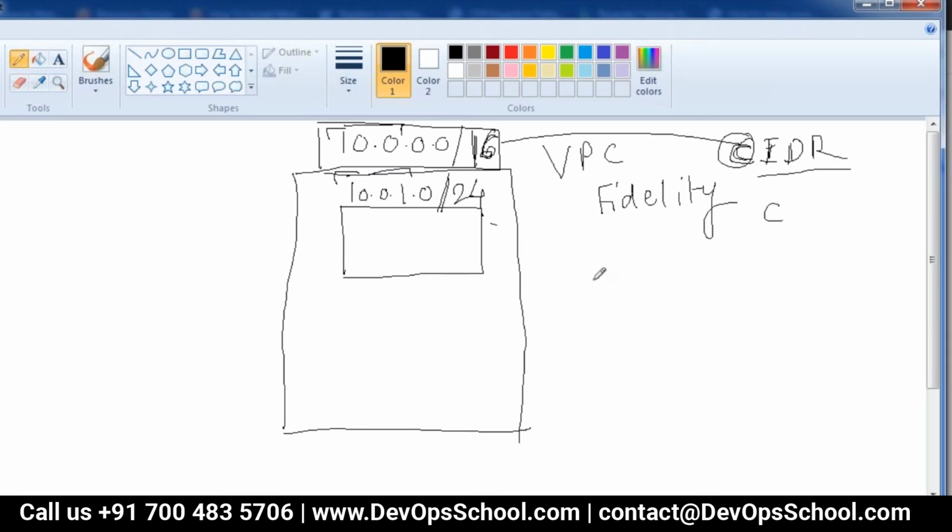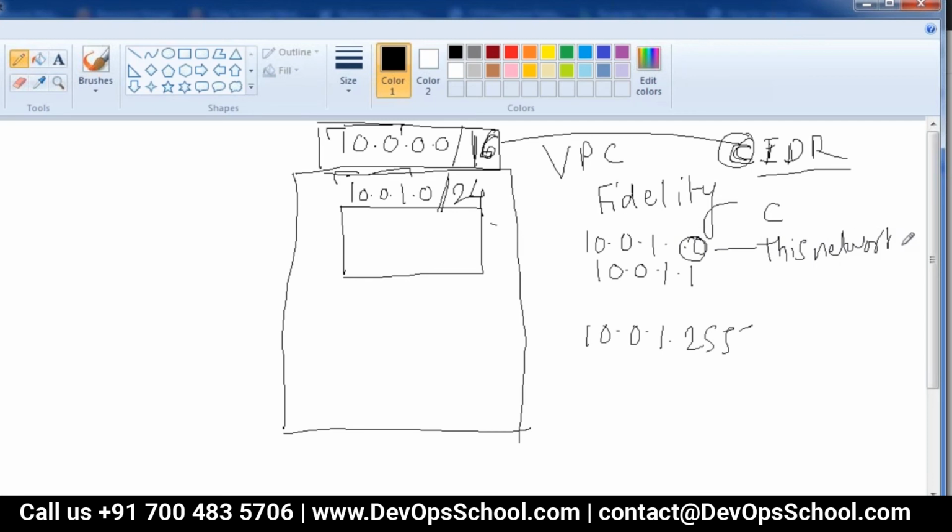So if I write the various IP addresses, 10.0.1.1 to 10.0.1.255, and the first one is 10.0.1.0.